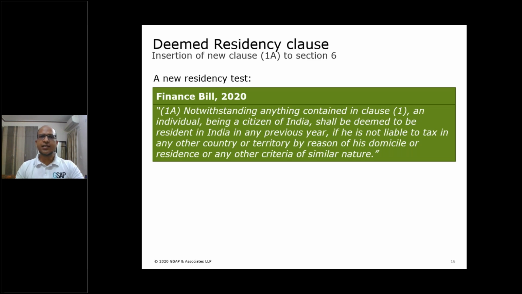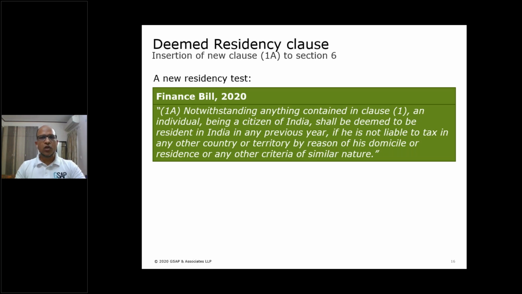So government thought that let's try to catch them. Let's increase our revenue and let's try to tax these. Let's bring these stateless people under the tax net. So finance bill said that any citizen of India, he shall be deemed. First of all, this is a deeming provision. Secondly, it starts with notwithstanding anything. It means a non-obstante clause overruling subsection 1. So whatever is subsection 1, forget it. If a person who is citizen of India and he is not liable to tax in any other country, then he shall be deemed to be resident of India.